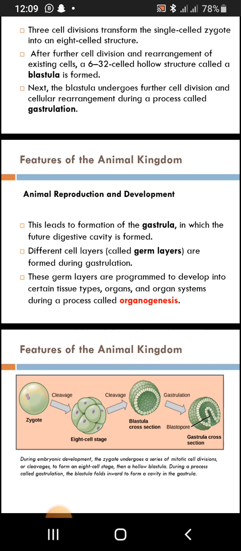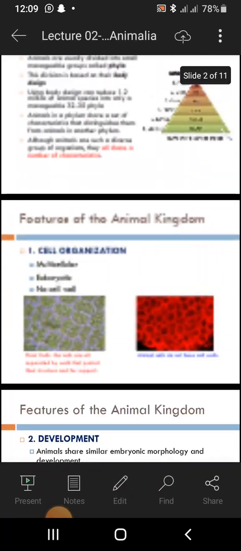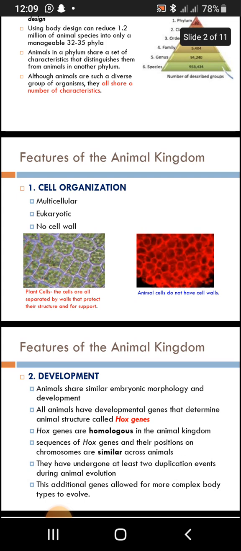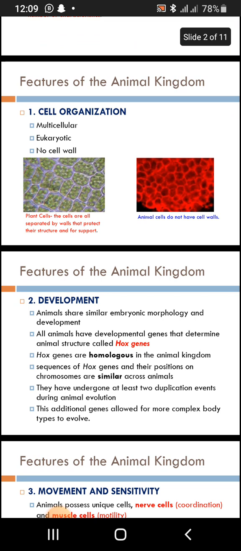You can see that these are the features of the animal kingdom. To recap, you have the cell organization. How can you describe animals in terms of their cells? They are multicellular, eukaryotic, and they do not have a cell wall. Their embryonic development is similar: the same way that we develop, chickens and fish develop.